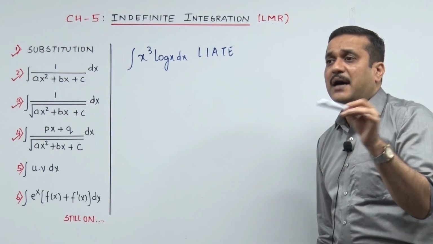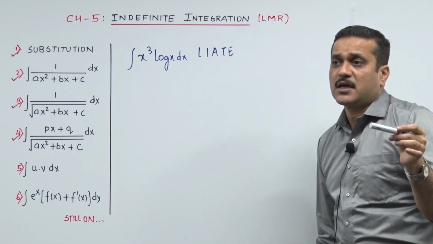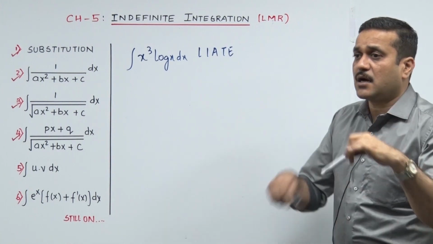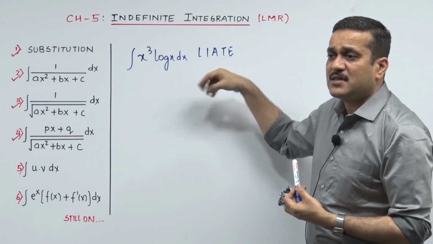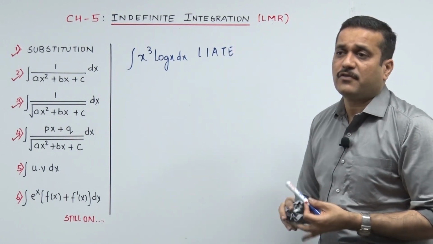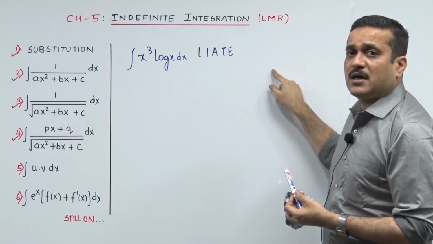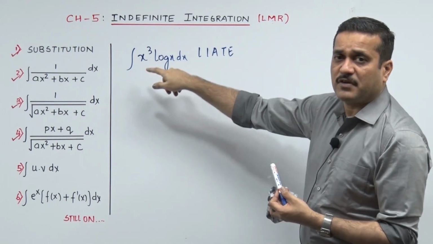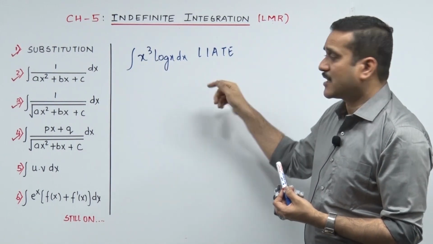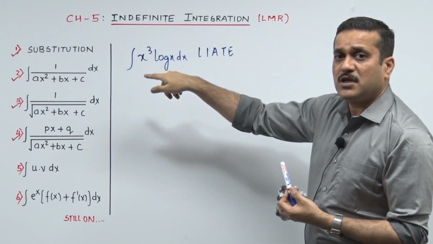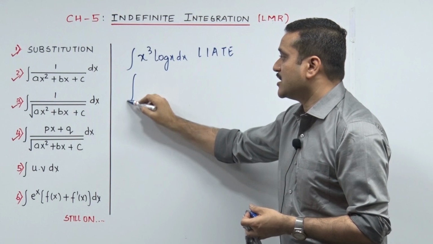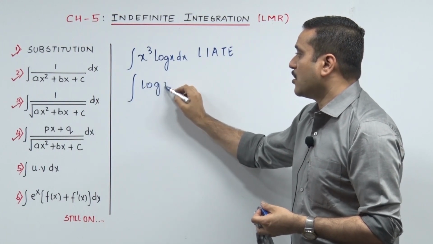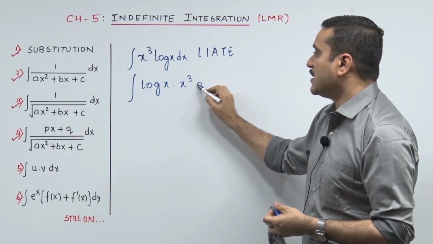But by mistake you did not call LIATE and dug your own grave, because you got hooked on the very first term of your formula. LIATE says log should be the first function and algebra should be the second. As per the order, log goes as the first function and algebra as the second, so we need to change the sequence: log x, x cube, dx.